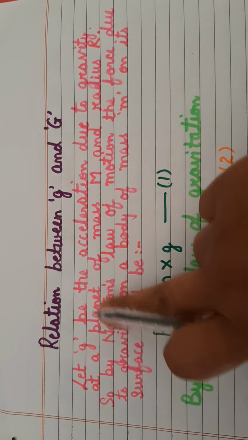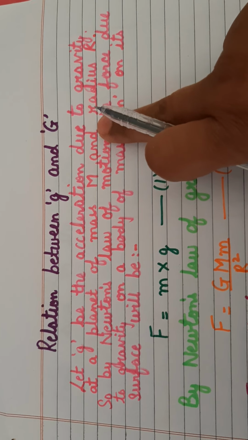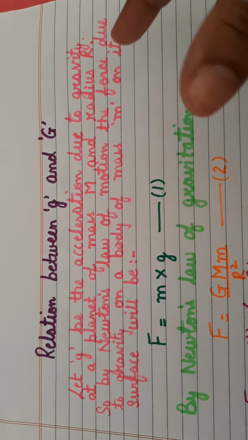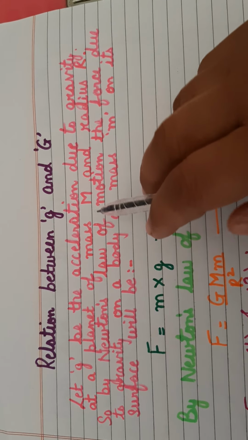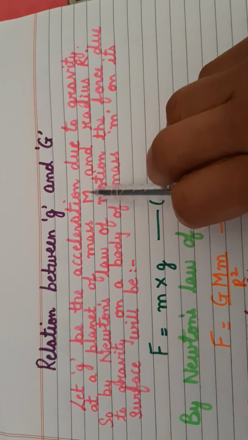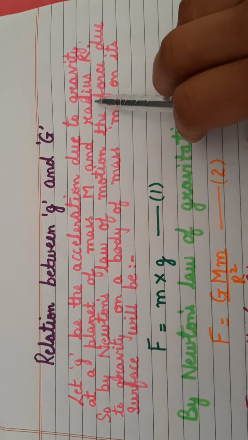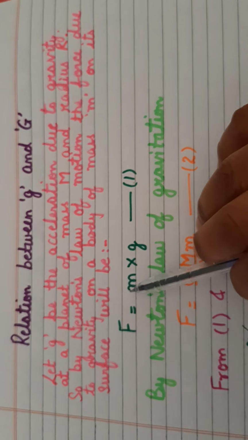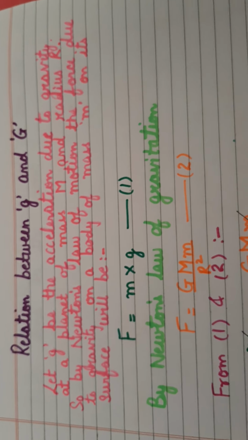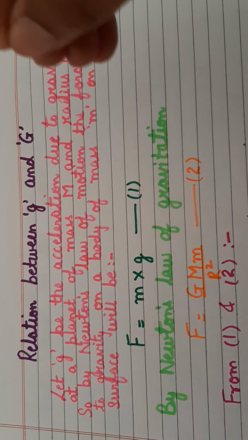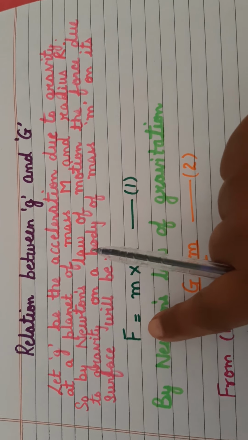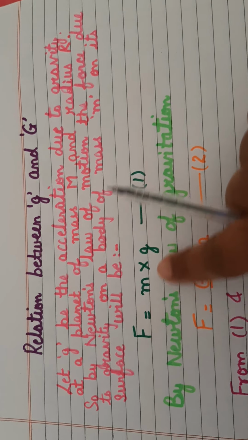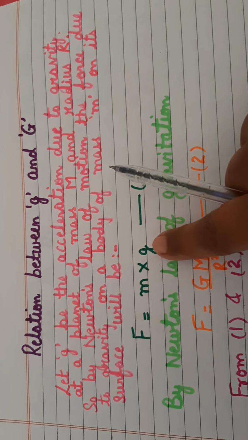We know small g is acceleration due to gravity, right? Now let us suppose that we are on a particular planet, say Earth, and the mass of the earth is capital M, the radius of the earth is capital R, and as per Newton's law of motion, if we have a body of mass small m placed on the surface of the earth, the force of attraction which will be exerted will be given by the formula F = mg.